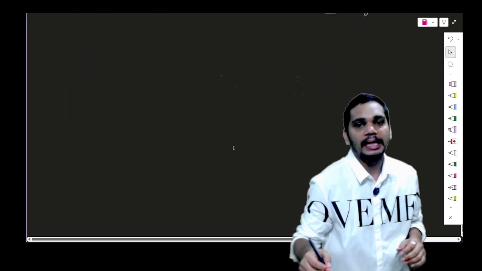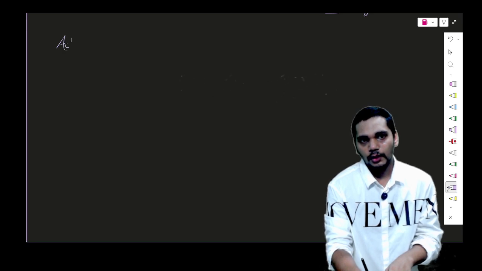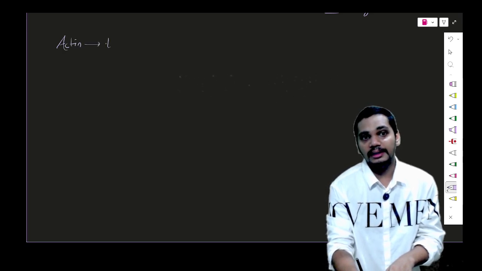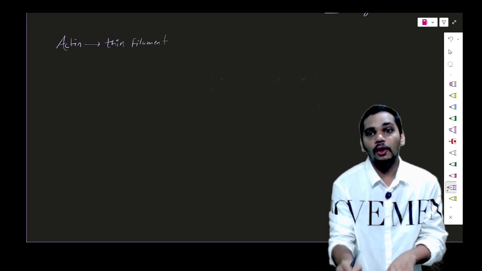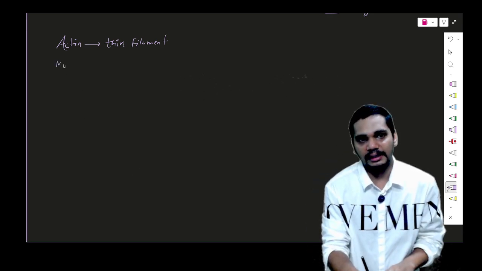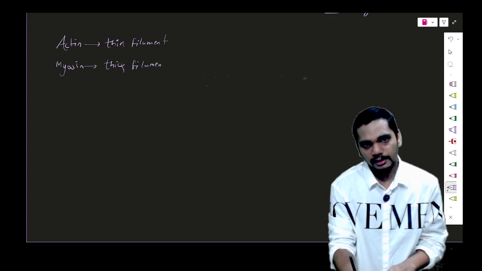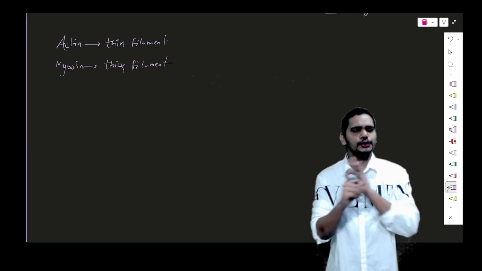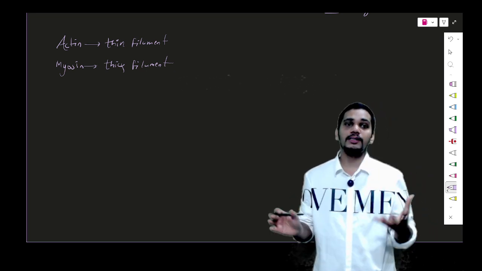On that basis, let me write first, then I want you to recollect. Actin is a thin filament. That's why it can slide over the thick filament, which is your myosin. Myosin acts like a thick filament. So the two points you should always remember: actin is a thin filament and myosin is a thick filament.